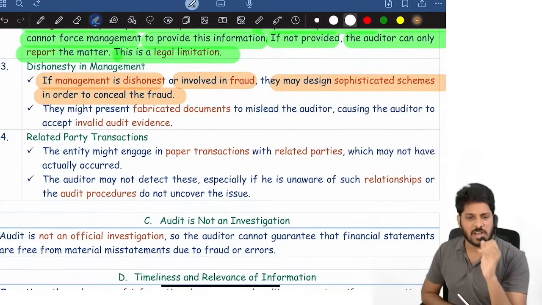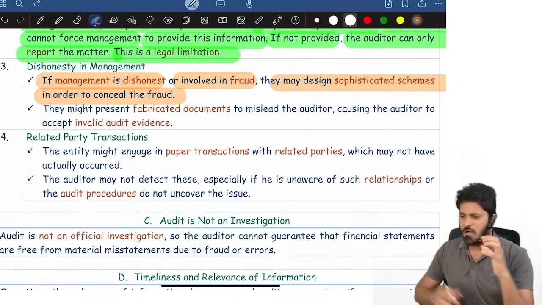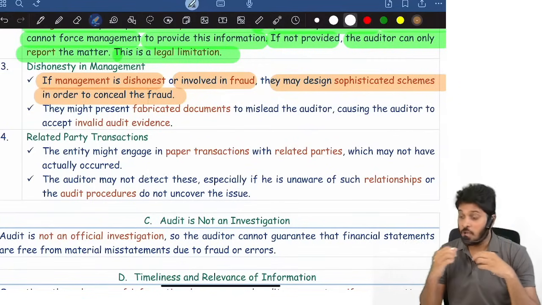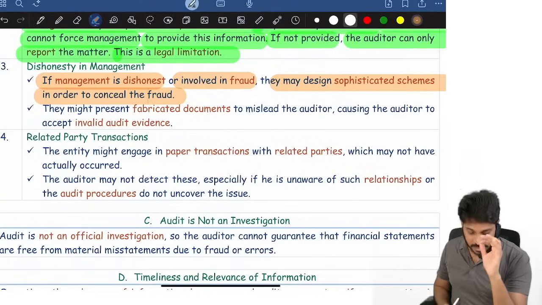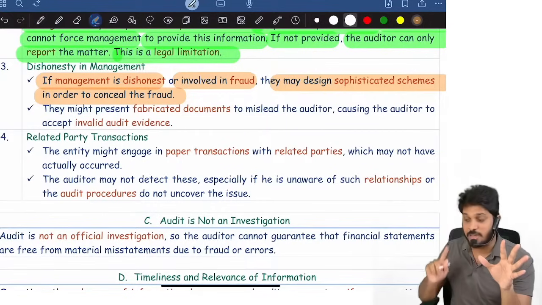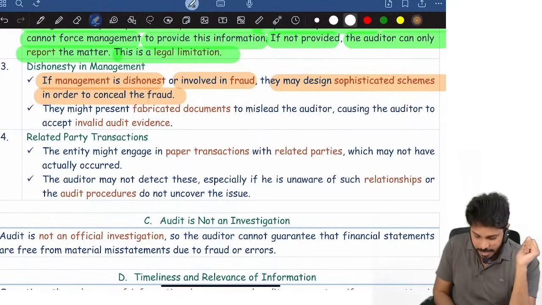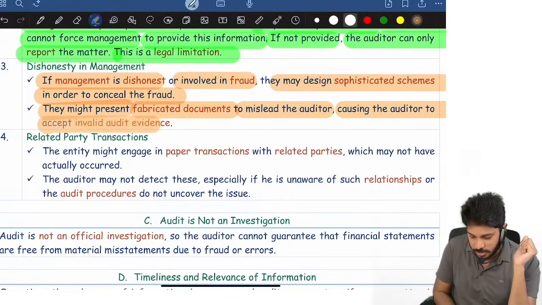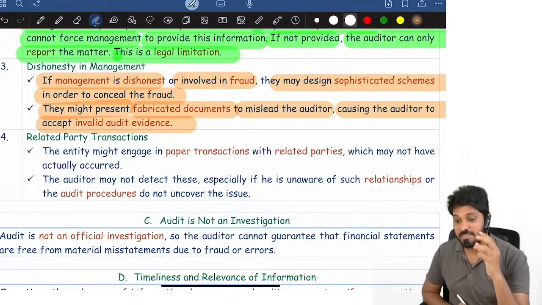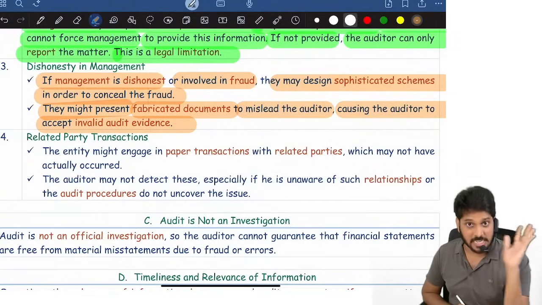No matter how efficiently you do the audit, no matter how in-depth you do the audit, no matter what kind of efforts or technology are used in audit, still some frauds you cannot discover because management is hiding them. They might present fabricated documents to mislead the auditor, causing the auditor to accept the evidence even though it is not valid. This is a practical limitation.